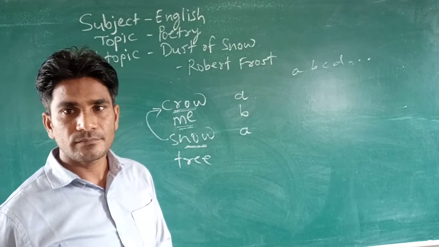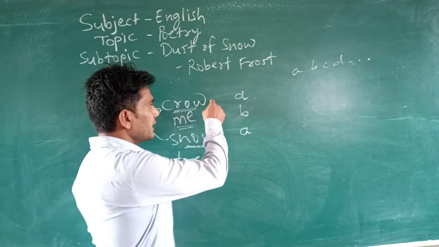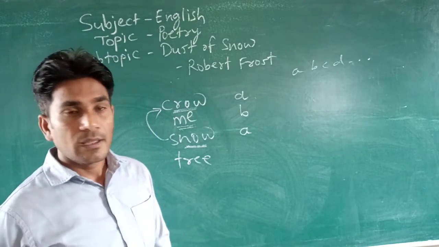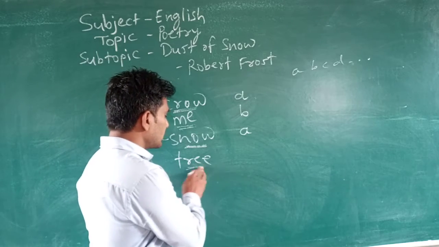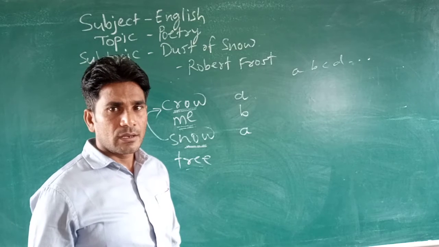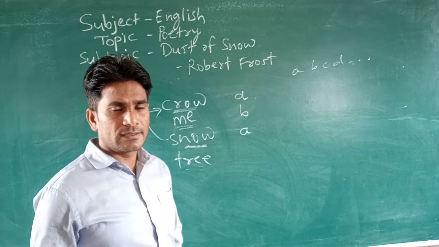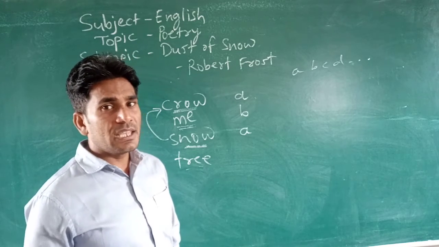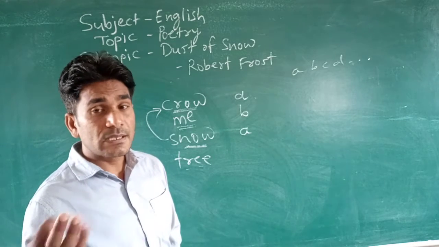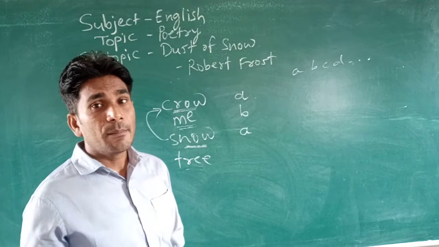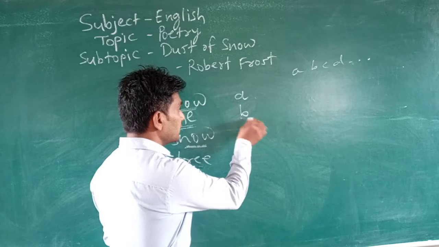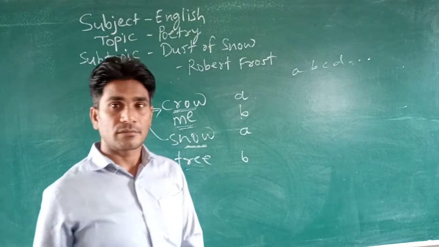Why? Because its sound is similar to the sound of the alphabet A. Then later on, pronounce the next one. Tree, tree, crow, snow, me. Crow, snow, no, these are dissimilar, but here me, tree, me, tree, the similar sound is there. So give it this alphabet.